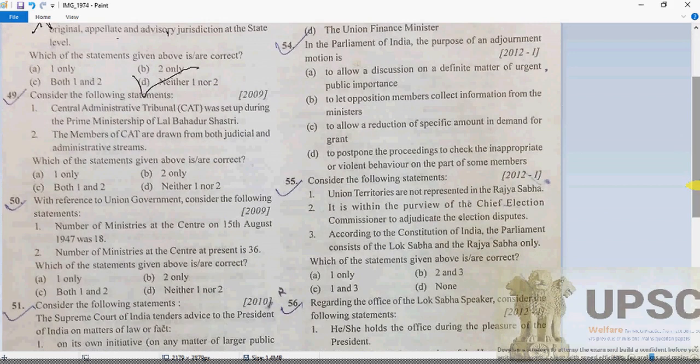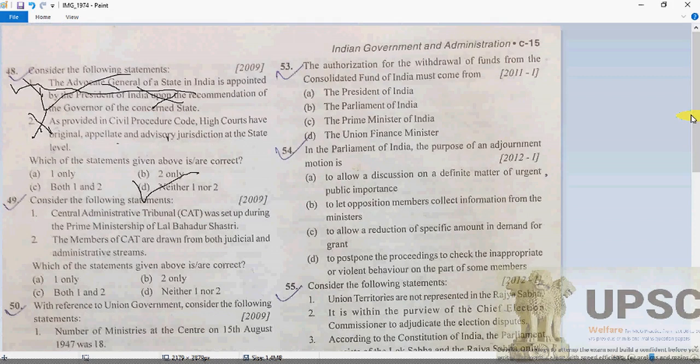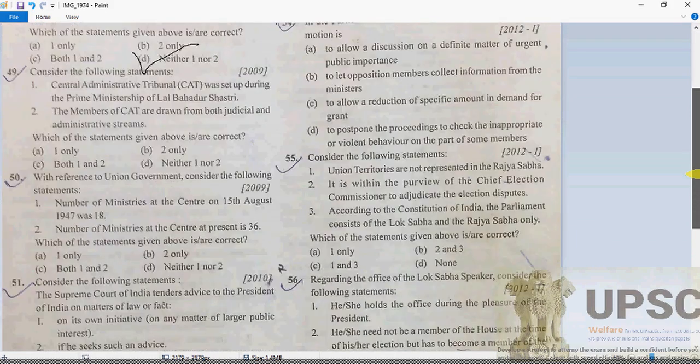Let me explain. So once again, my dear, question number 48. As we know, option 1 is going to be incorrect, because the Advocate General of the state is appointed by the Governor of the state. But the second option is also incorrect, because the High Court has original, appellate and writ jurisdiction, but not advisory jurisdiction. Advisory jurisdiction is with the Supreme Court, as we know. So D will be the answer here.